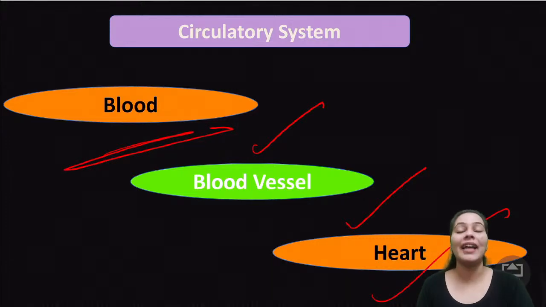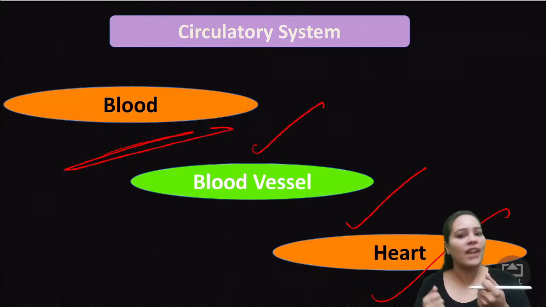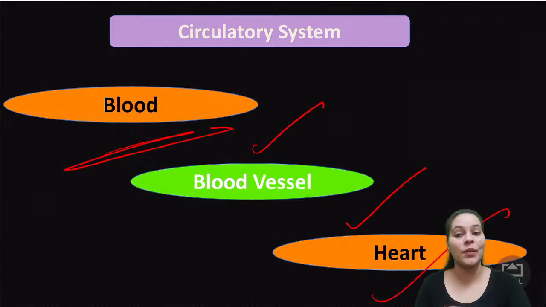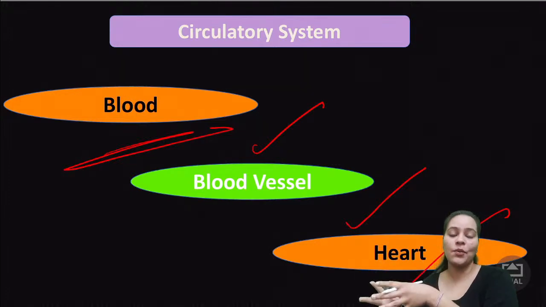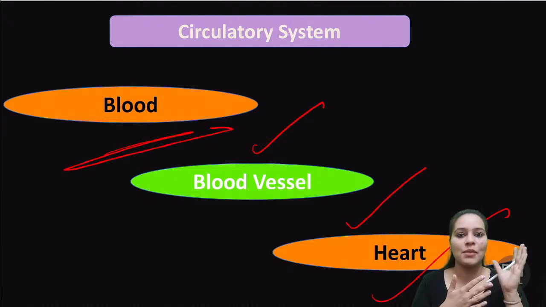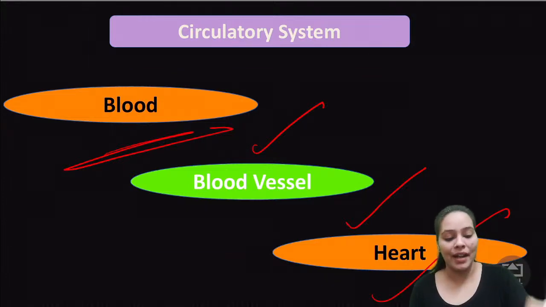So we'll start with the blood and what the components of it are. आप लोग blood बहुत पहले से पढ़ते हुए आ रहे हो, आपको पता है blood क्या होता है. It's like a liquid part which is flowing inside your body. It carries materials, right, inside your body. Material carry करता है. Functions, I hope you know about it. आप छोटी classes से already ये सब पढ़ते हुए आ रहे हो. I'll just revise that it helps in transporting oxygen and carbon dioxide, and in the removal of waste products from the body. It also maintains a constant body temperature. So that's all about the functions of the blood.